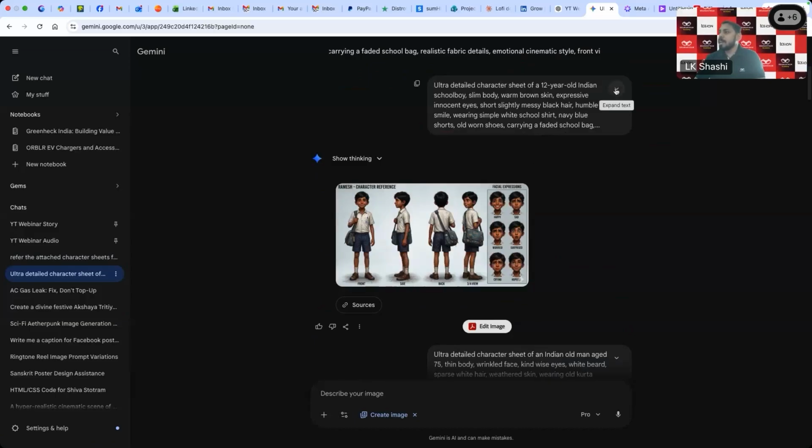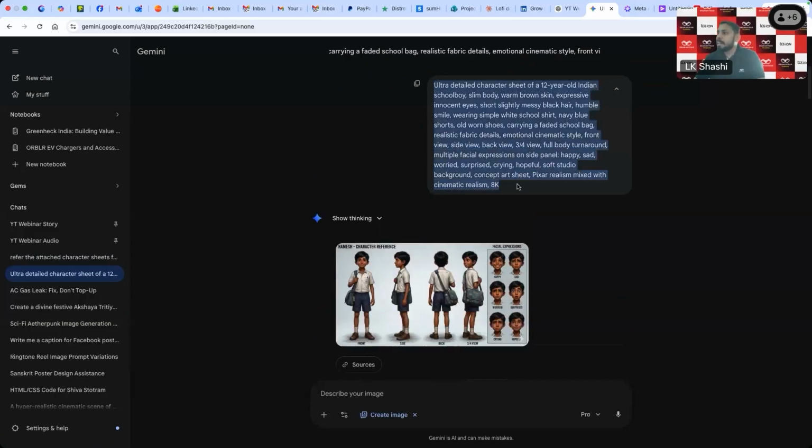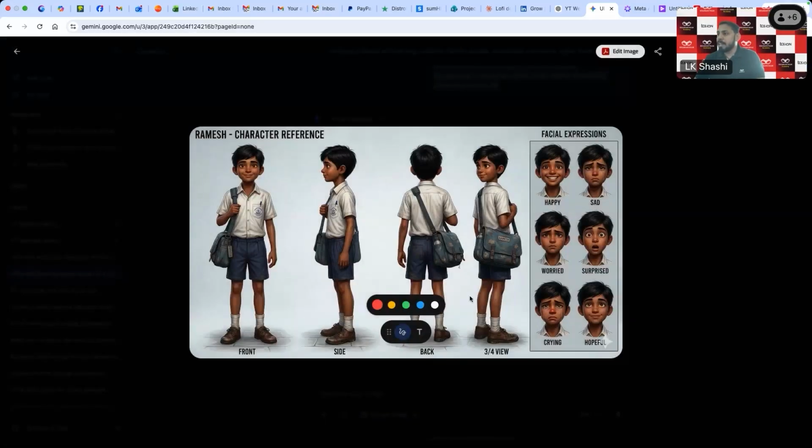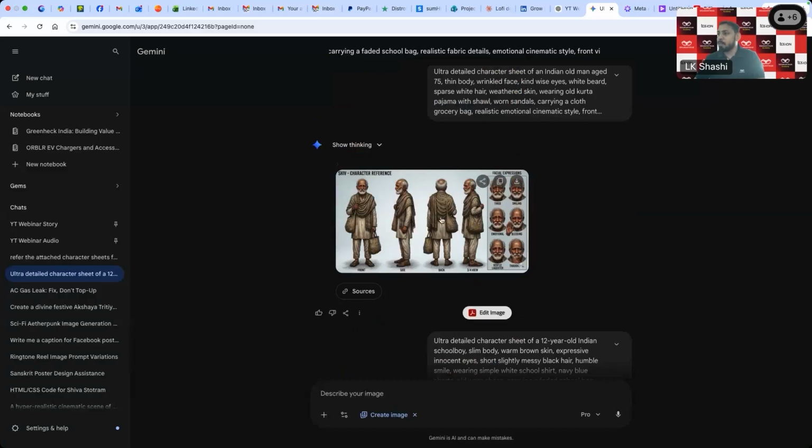So yeah, here I pasted that character sheet prompt for the boy. It has given me the boy character sheet, you can see here. So this is the character sheet. You can see the character from the front, side, left, in the same dress with some facial expressions, like how he will look whenever he is sad, and whenever he's happy. So that's how we design a character sheet for both.